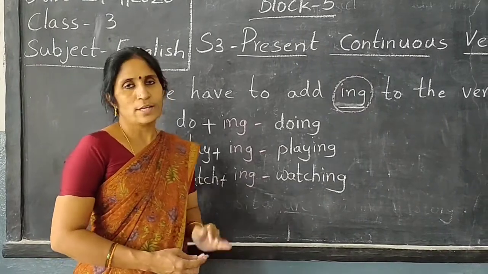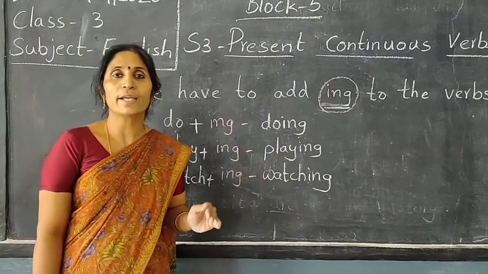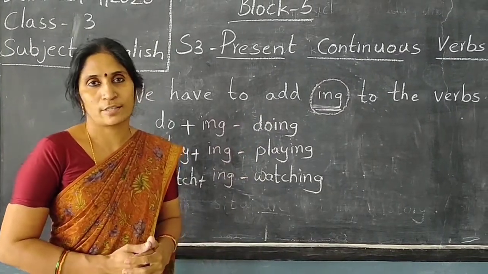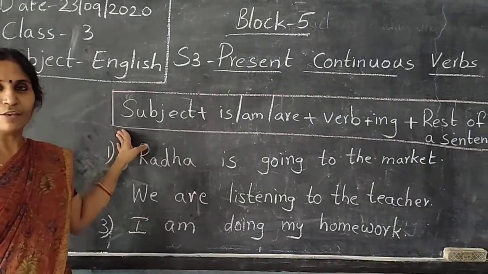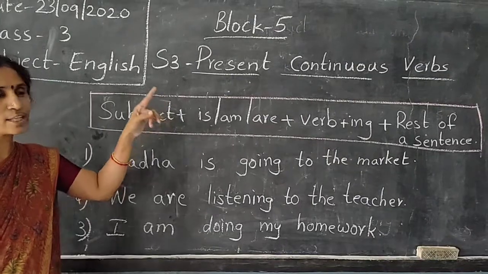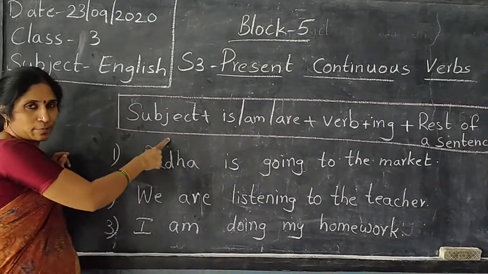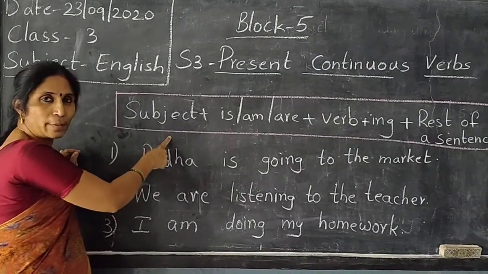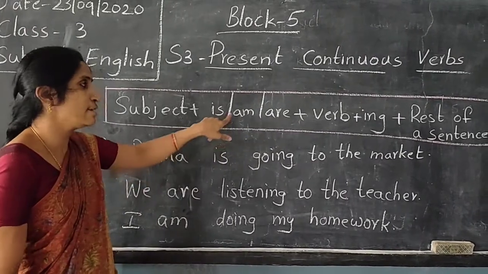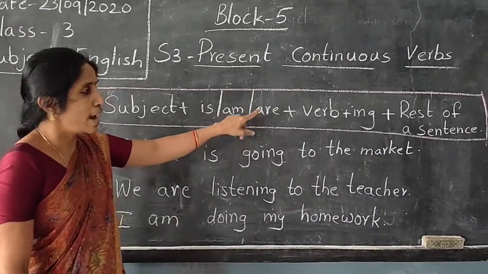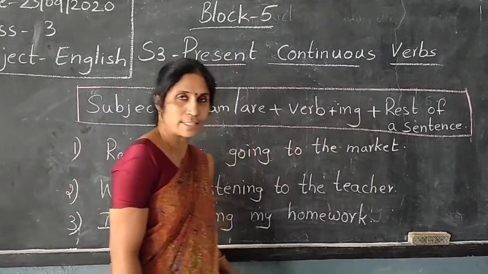Okay children, now see for example. These are all the present continuous verbs. If you want to write a sentence in present continuous tense, we have to follow the formula. When we are writing a sentence in present continuous form, we have to follow the rule. First we have to write the subject. Subject is nothing but the naming part. Then we have to write the present tense be form, whether it is is, am or are. And then we have to add ing to the verb. And then the rest of the sentence.